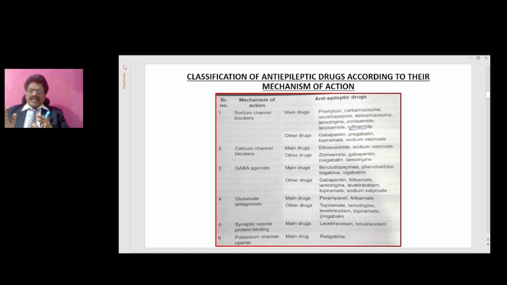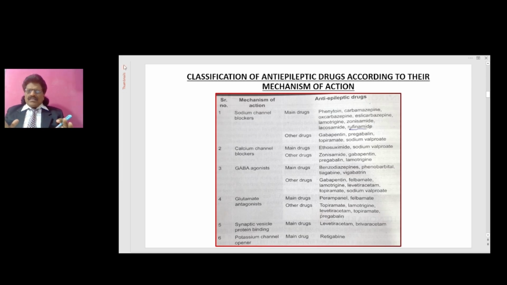Among the GABA agonists, the main drugs are benzodiazepines, phenobarbital, tiagabine and vigabatrin. Amongst the glutamate antagonists, the main drugs are perampanel and felbamate. Amongst the drugs acting on synaptic vesicle protein binding, it is levetiracetam and brivaracetam. The drug acting as a potassium channel opener is retigabine.